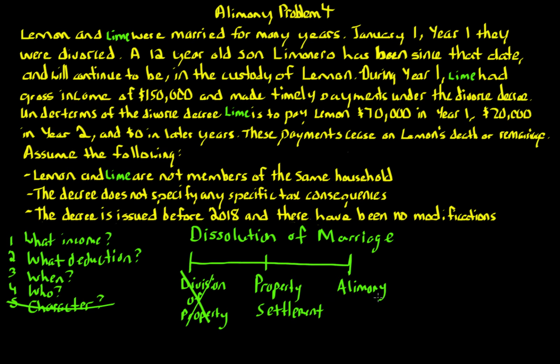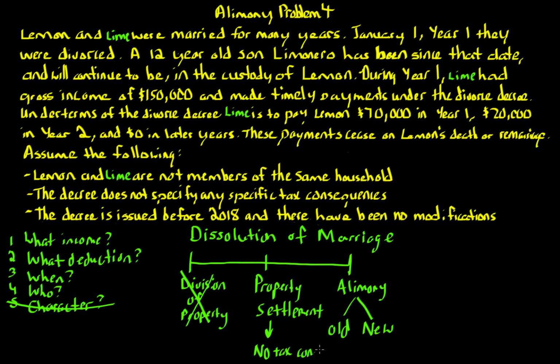So really the next step is to look at whether it is alimony, because under the tax law, there are 5 ways that we classify whether something is alimony versus property settlement. Now, it's important to understand that when you have alimony, there's the old tax law and the new tax law. The new tax law comes after the Tax Cuts and Jobs Act of 2017, and what that says is that any separation or divorce agreements after 2019 are going to have the new classification of alimony, where it's the same treatment as property settlement, where there's no tax consequences.